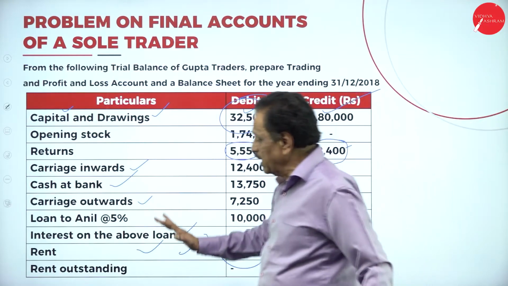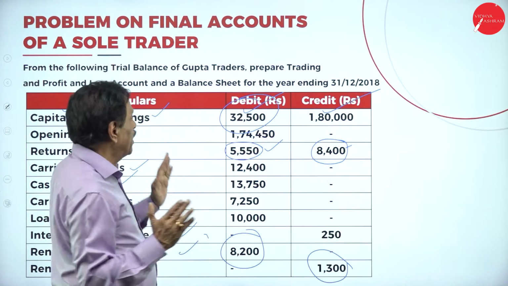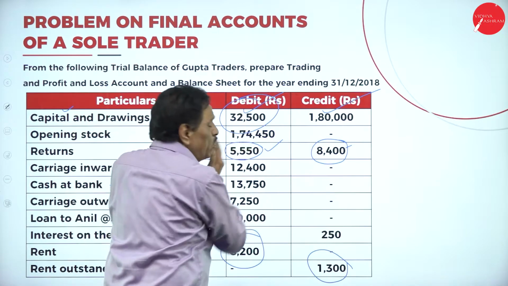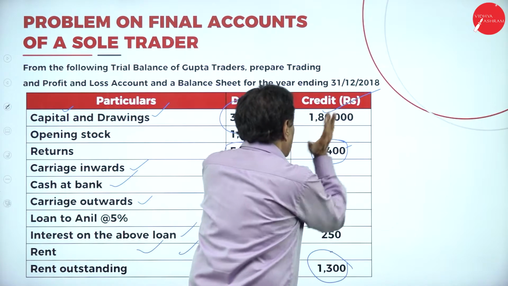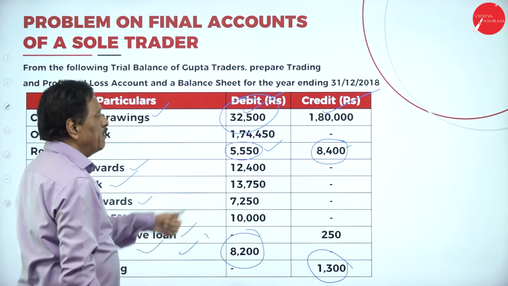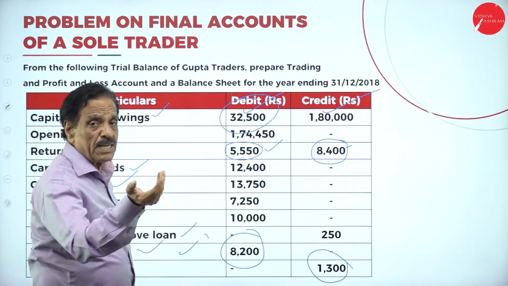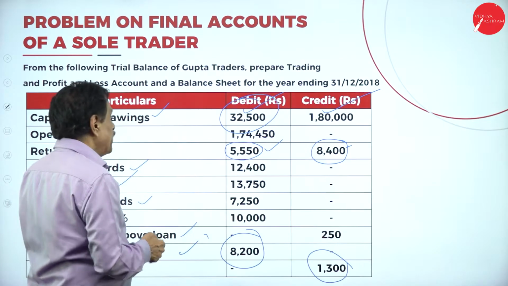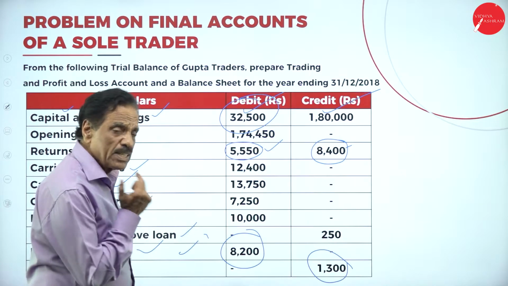This is a trial balance that is given, and some adjustments they are going to give. Debit side shows what I told you, assets plus expenses. Credit side shows incomes and liabilities. Capital is a liability. Drawings we have deducted, and it will come on the debit side of the balance sheet because personally drawn cash has come. Opening stock will come on the trading account debit side. Stock is an asset that will be shown on the debit side.